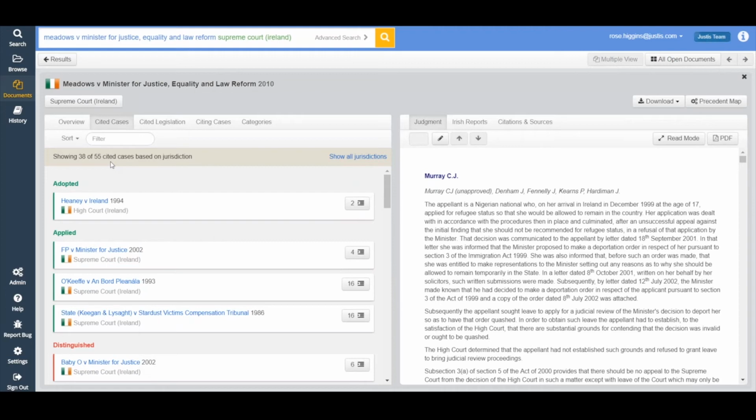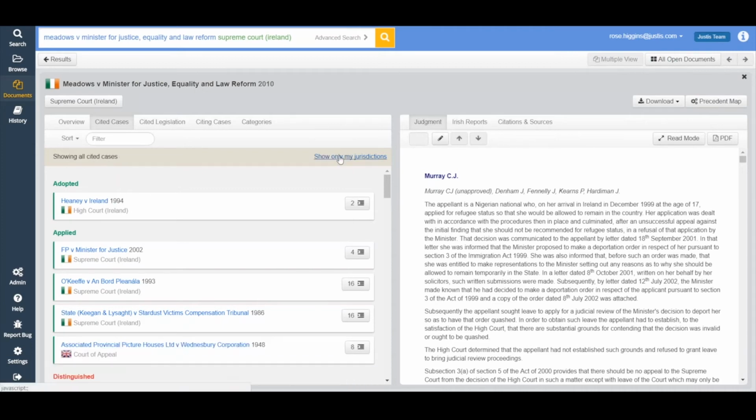So it's always important, if those banners come up, it's up to you. Do you want to see things? Do you not want to see things? But if you do, then it's very easy to include those cases within your results. So looking at this list, we've got 55 cases. We can see there's one that's been adopted, a few that have been applied.